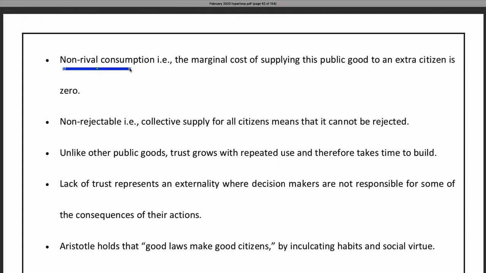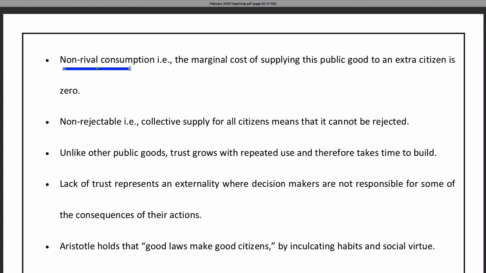Non-rival consumption means consumption of that good by one person doesn't prevent another person from consuming it. That is, if I am having the benefits of a public good like a good environment, then you will also have it. Since I am having the benefit of a good environment, it doesn't mean that you will not get it. Both of us will get it. In other words, the cost of supplying this public good to an extra citizen is zero.